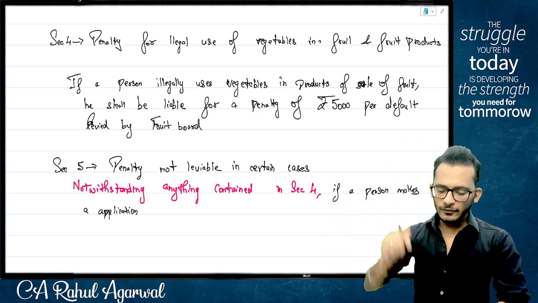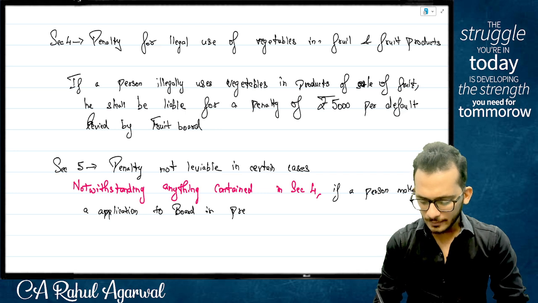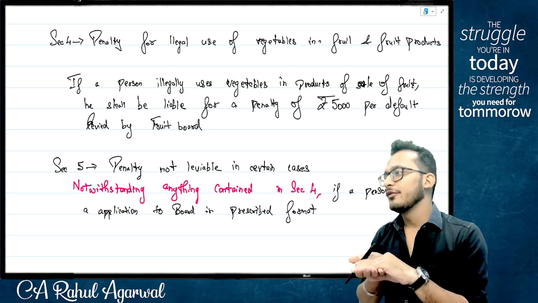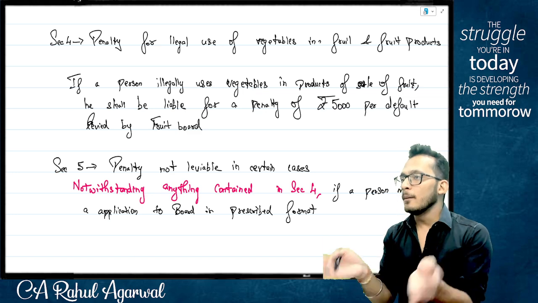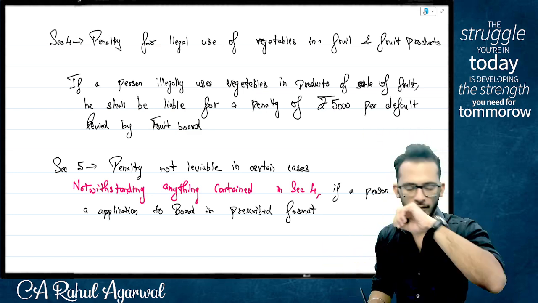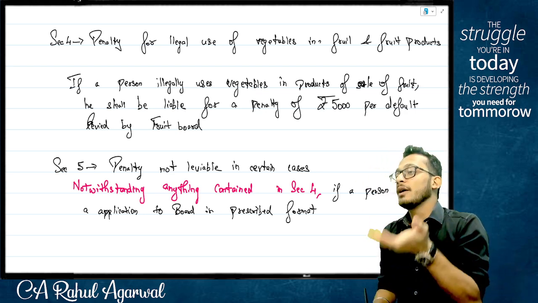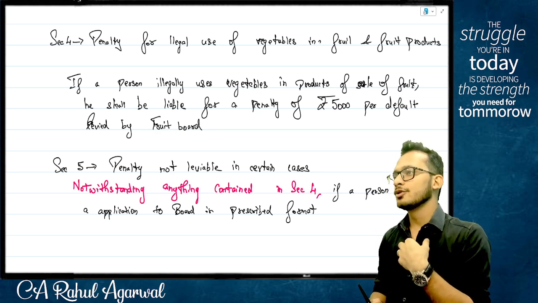So I am coming and saying if a person makes an application to the board in prescribed format, a prescribed format means I also need to come and tell them how to make the application, which means I'll have to give them a form number, how much amount to pay, when to pay, how many copies to file, before when should you file it, what happens if you don't file it. All those things have to be described. Hey, do you think I as a ministry should do it?